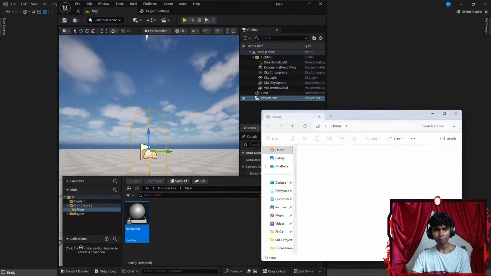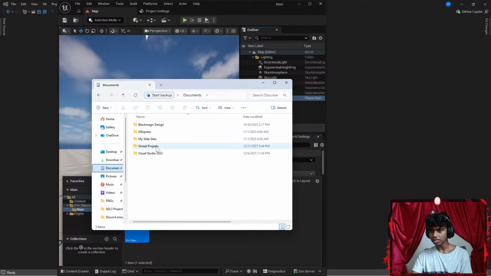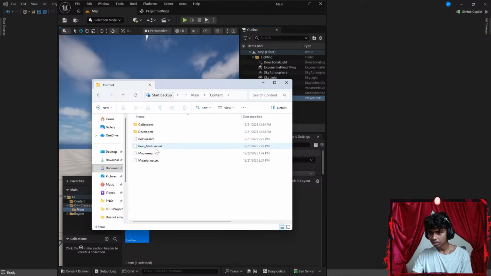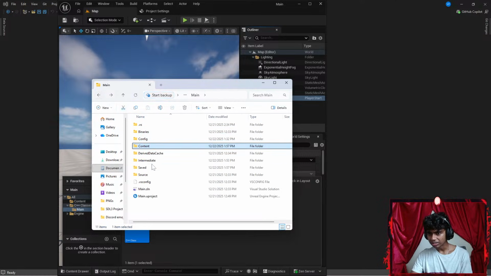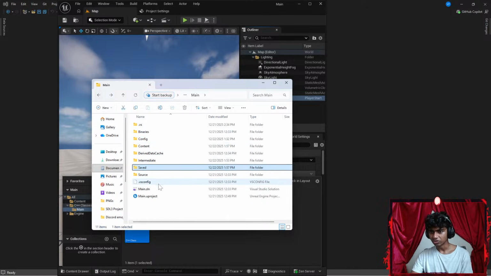Maybe I'm going to open my content browser real quick. Inside my file explorer, I'm going to go to documents, and then Unreal projects, main. I'm going to go ahead and delete a few classes. Maybe I go with content. There we go. I have a map, material, boss, developer. Okay, maybe I go back. What about binaries? Saved? Okay, so all this is saved. This is source control. I mean, most stuff is saved. I just wanted to remove the class because I might not use it.